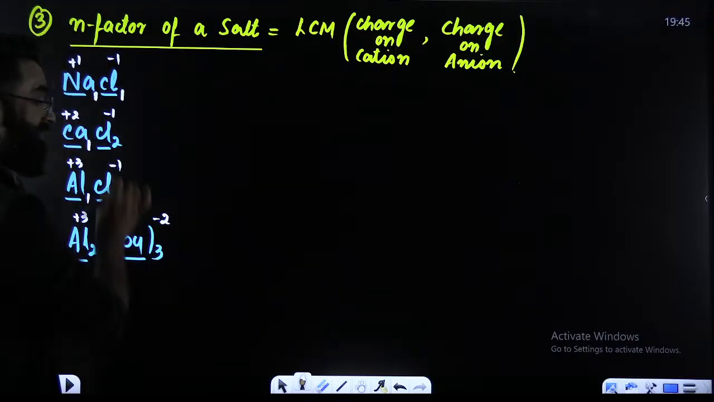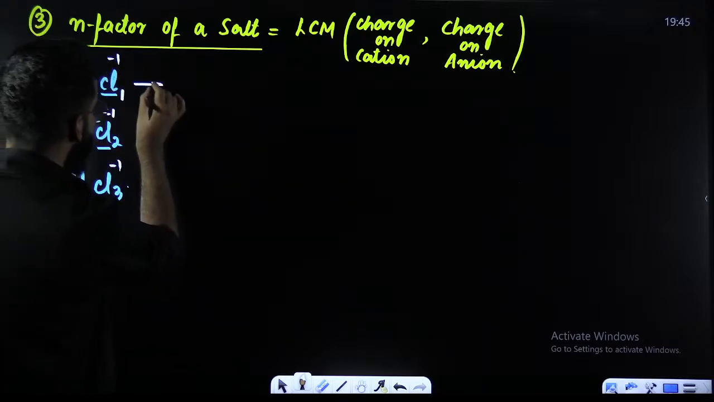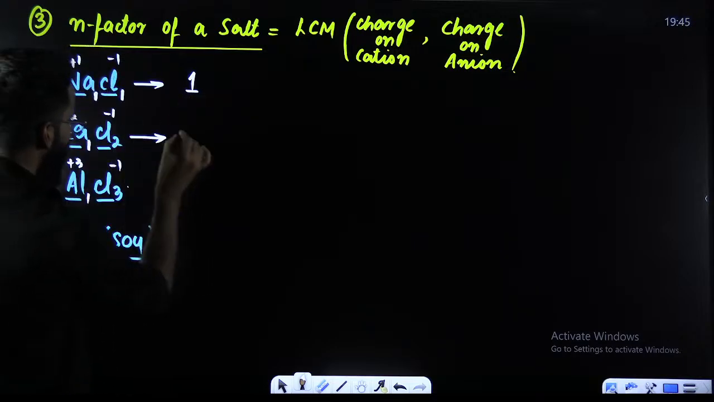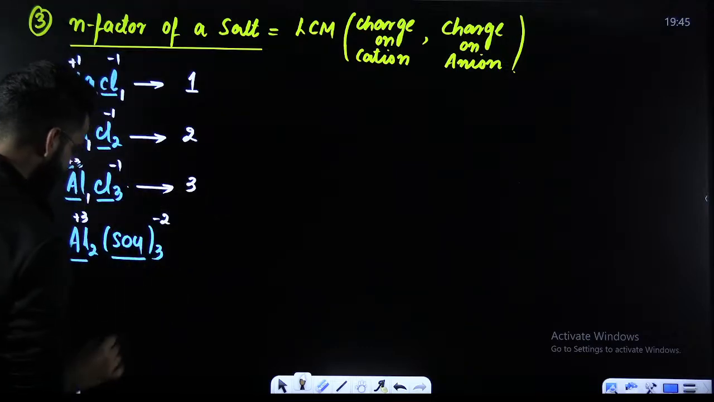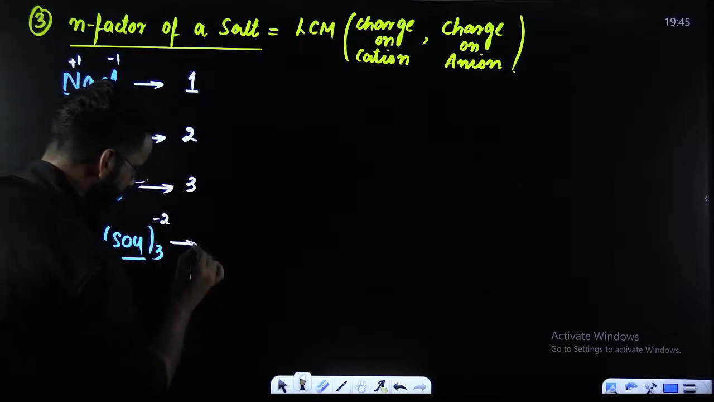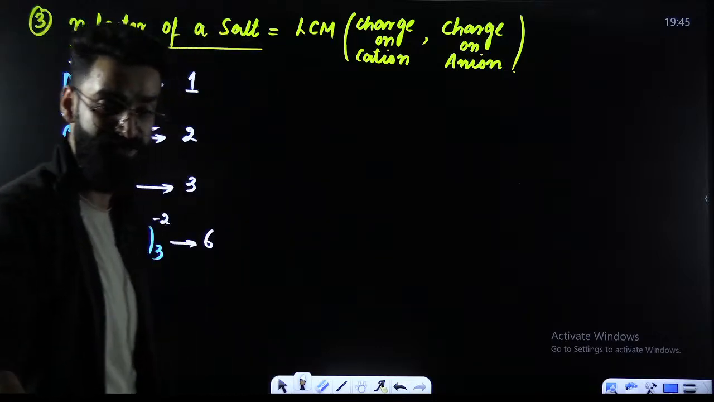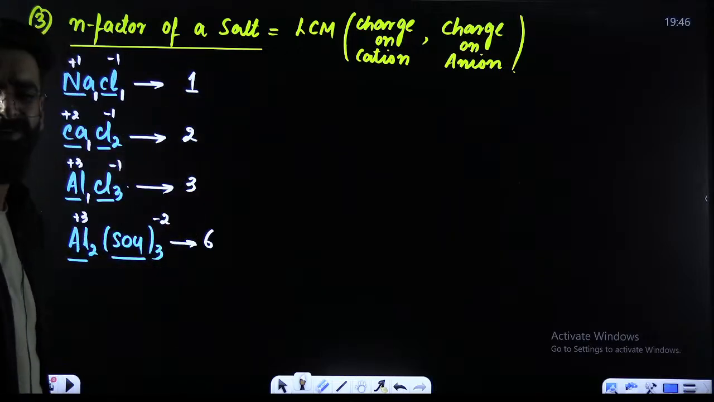Now, LCM of charge on cation and anion. LCM of 1 and 1 comes out to be 1 only. LCM of 2 and 1 comes out to be 2. LCM of 3 and 1 comes out to be 3. LCM of 3 and 2 comes out to be 6. LCM of the charge on cation and anion gives me the N factor of the salt. So I got the N factors of different salts.